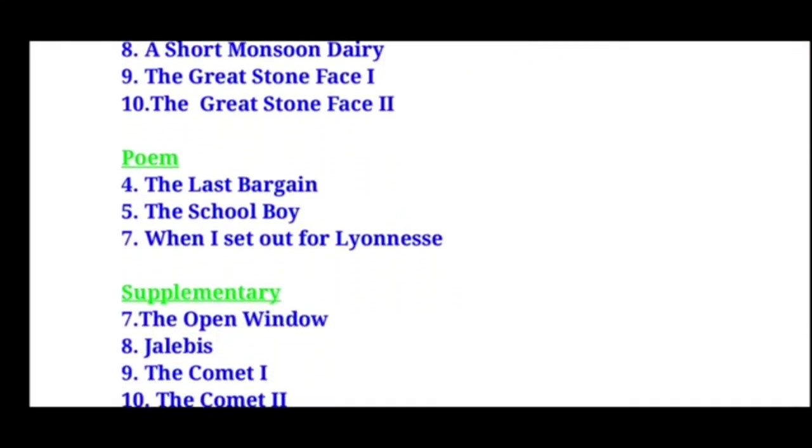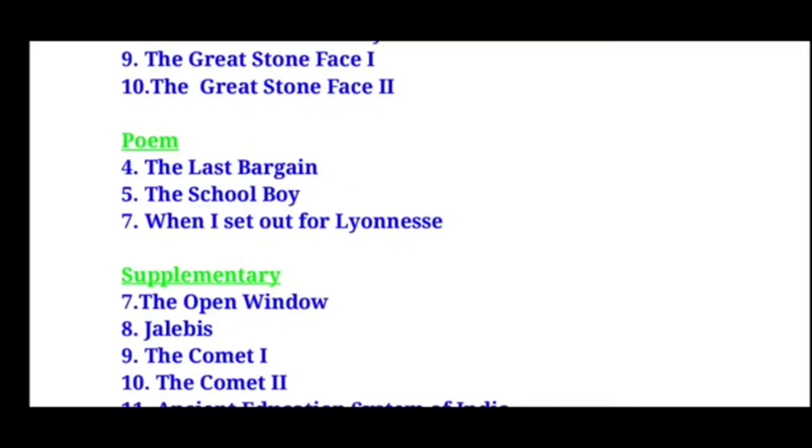Next, coming to the poem area. Here in poem we don't have 6th poem as it is removed from the board. So you are going to have 4th poem, 5th poem and 7th poem. So the 4th poem is The Last Bargain. 5th one is The Schoolboy. 7th one is When I Set Out for Leonis.